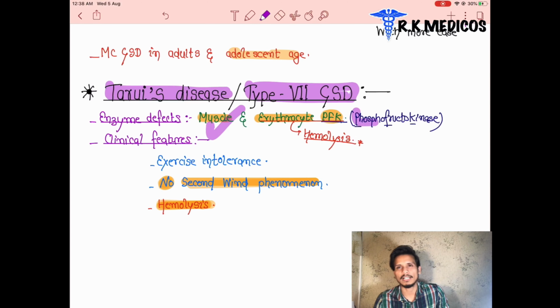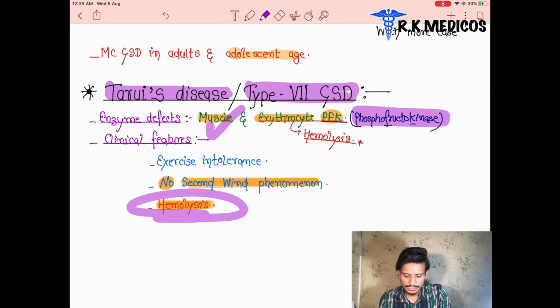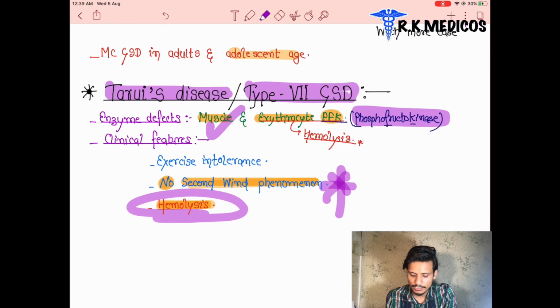This phosphofructokinase deficiency leads to hemolysis of the erythrocytes, and the erythrocytes are going to break down. After the breakdown of erythrocytes, what is happening in the patient? There is hemolysis. Hemolysis means the erythrocytes are lysed, or broken down. Simple. The no second wind phenomenon appears in the patients, as we discussed in the previous disease, along with exercise intolerance, and with normal glycemia. So these are the characteristic features of Tarui disease.